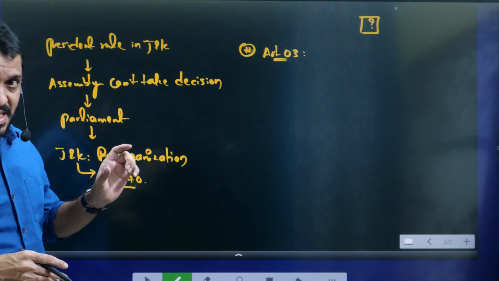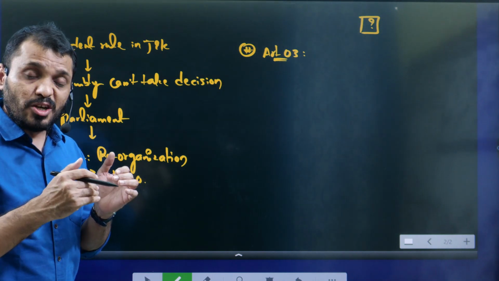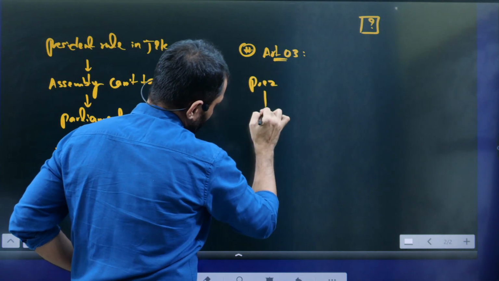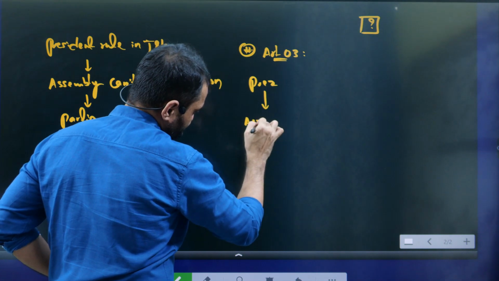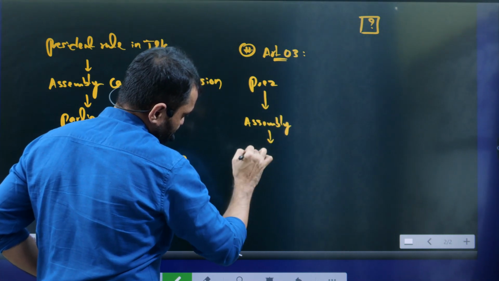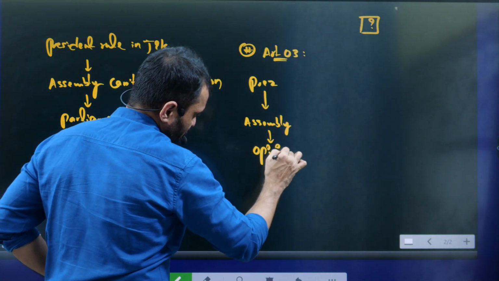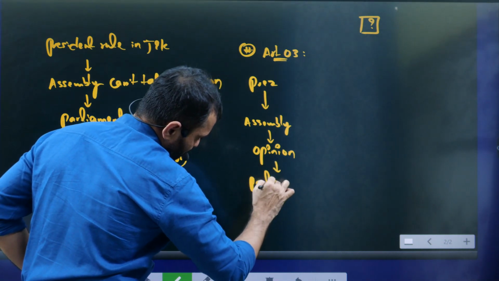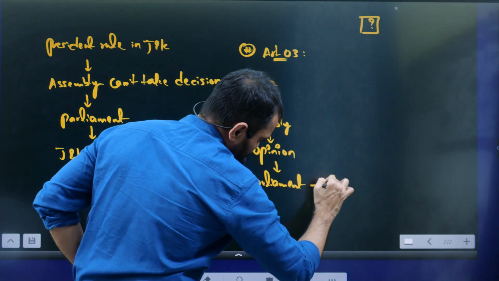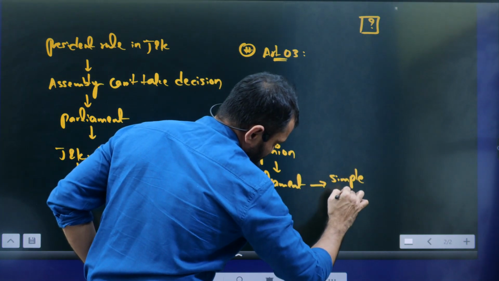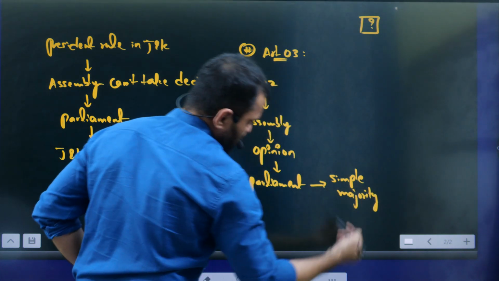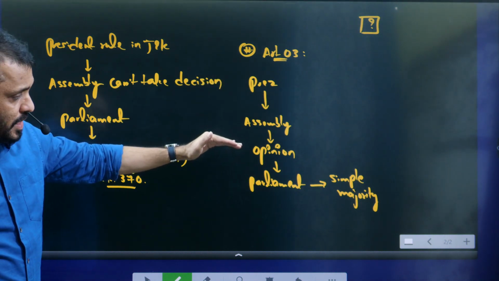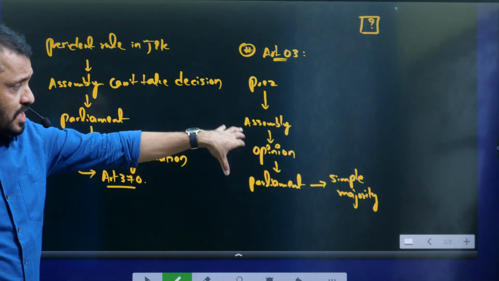Now let's see. Article 3 says that if you want to divide any state or convert any state into a UT, the President has to refer the bill to that particular state assembly. Then the assembly will give their opinion. There is no voting, they just give an opinion. Then the bill will be introduced in Parliament and Parliament will pass the bill with simple majority. This is the process, students. This is how Article 3 works.